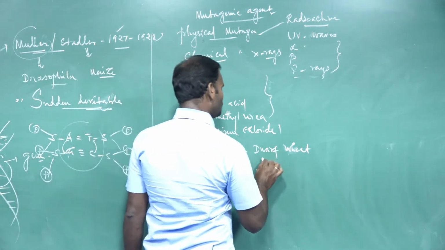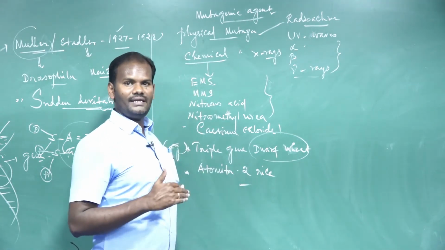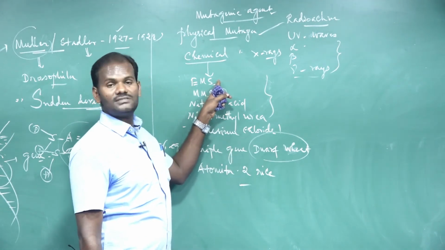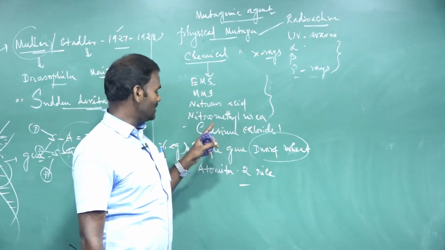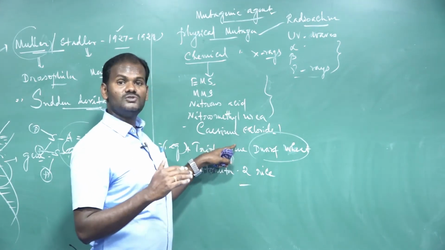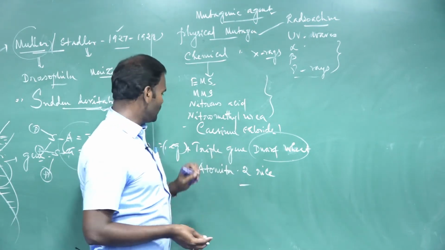Triple gene dwarf, actually it is a dwarf variety. They could not attain considerable height, and this wheat variety, after treatment with physical mutagenic agents, especially gamma rays, attains normal height and also increases yield. Triple gene dwarf wheat is a mutant variety.